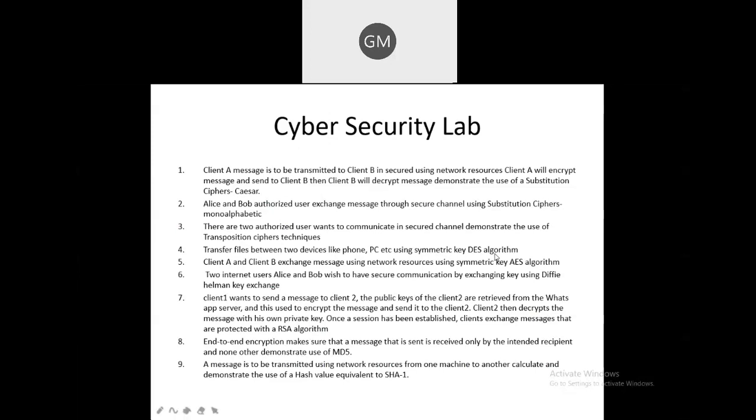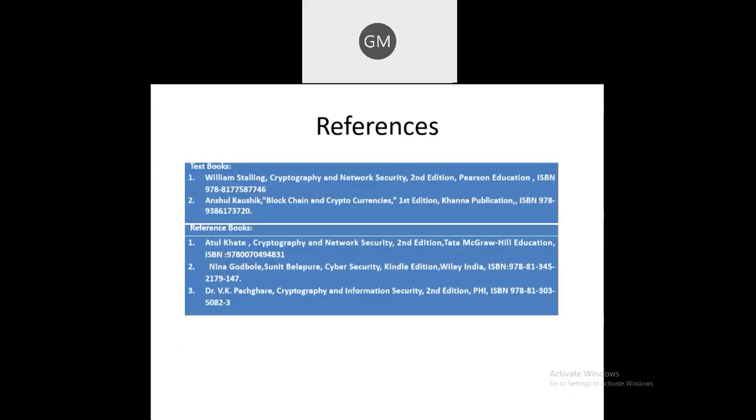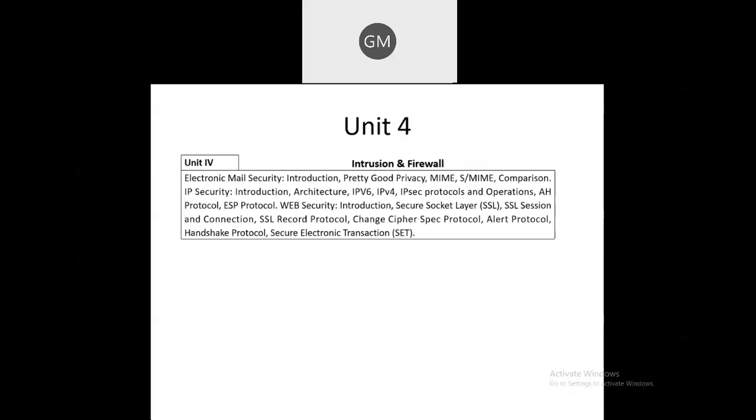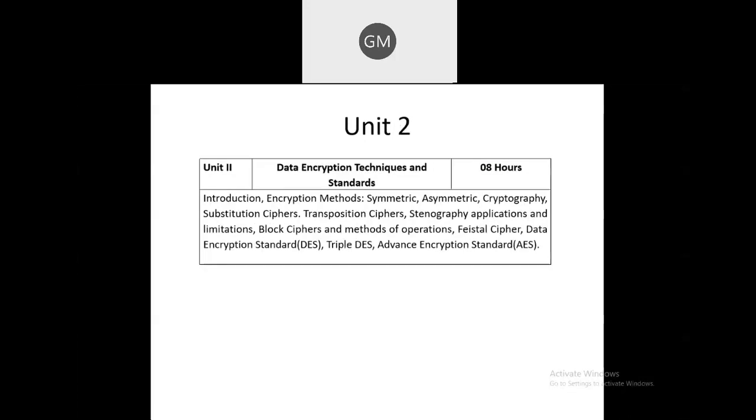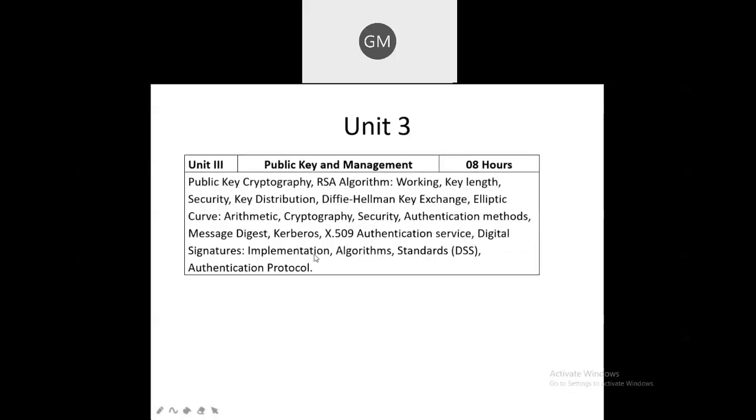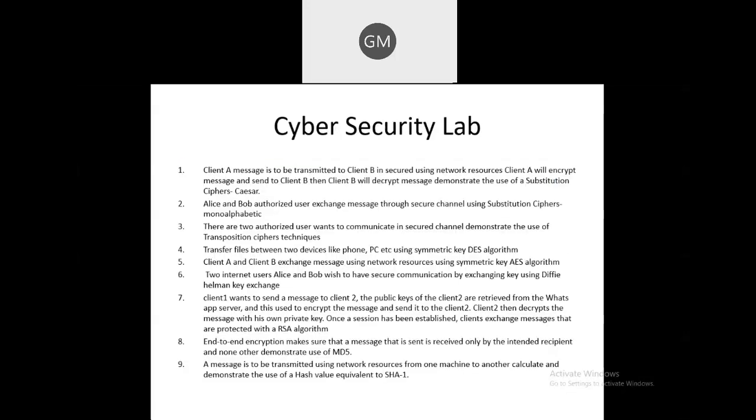Means you are going to implement an encryption algorithm here. In short, that is what you are going to implement. It is part of this second unit again, the Data Encryption Standard algorithm, which is one of the types of cryptography algorithm.